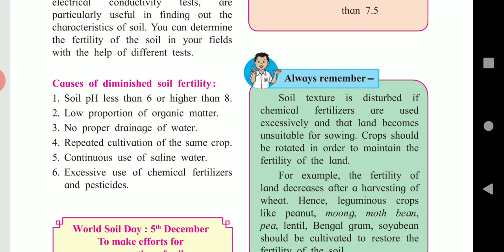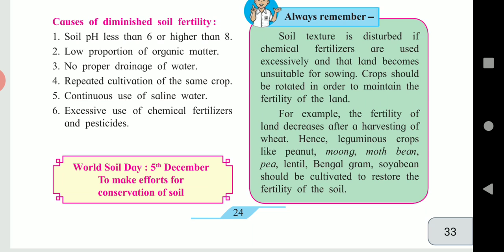When chemical fertilizers are used in excess, the soil texture is disturbed. Such land becomes unsuitable for sowing. To avoid this, crop rotation is done. It helps in maintaining the fertility of the land. To make efforts for conservation of soil, every year on 5th December, World Soil Day is observed.